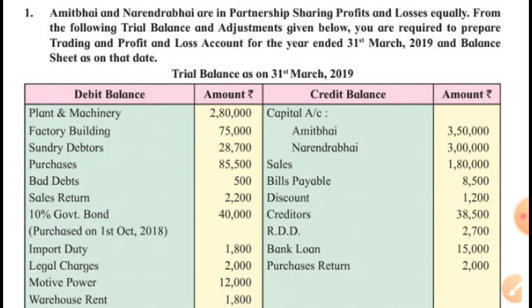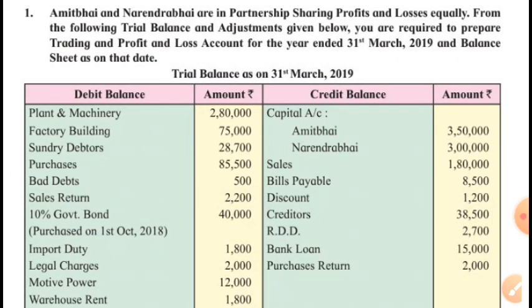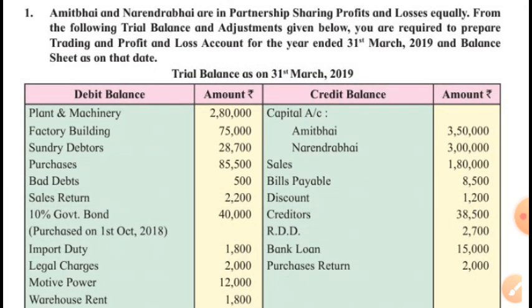From the following trial balance and adjustments, prepare final accounts. Trial balance as on 31st March 2019. Okay, so the year is ending on 31st March 2019. We are concerned with the year 2018-19.